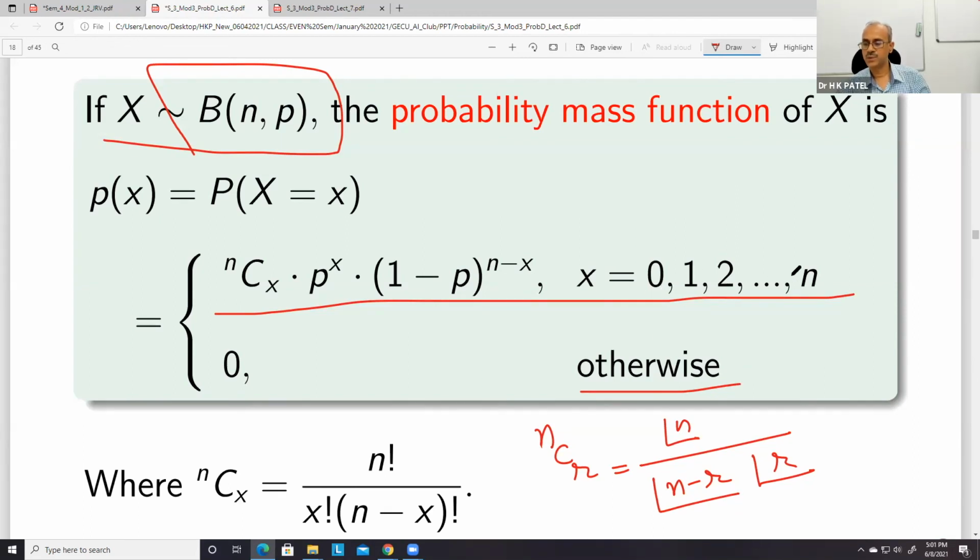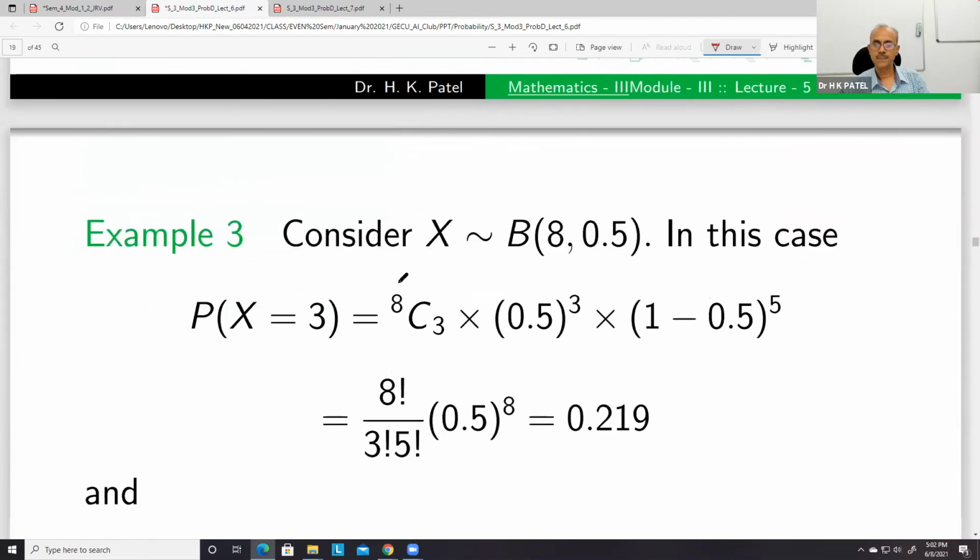Right, we have N trials only, so the number of successes can be 0, 1, 2, up to N only. That is true. So why is it otherwise then? Why is it N plus 1? Yeah, that is exactly my question. It cannot be N plus 1, na? When total cases are N, then how can it be N plus 1? Probability mass function. Yes. Okay, I'll think about it.